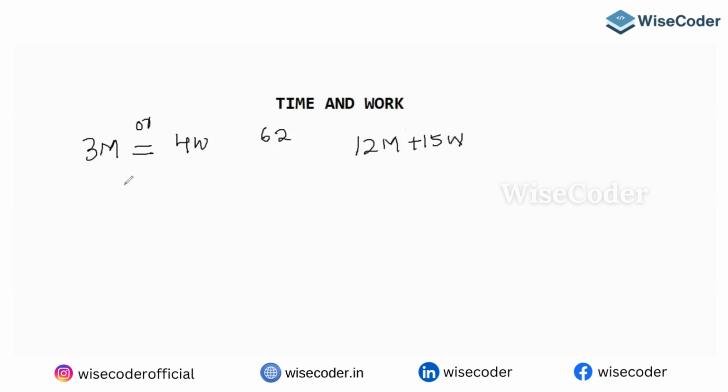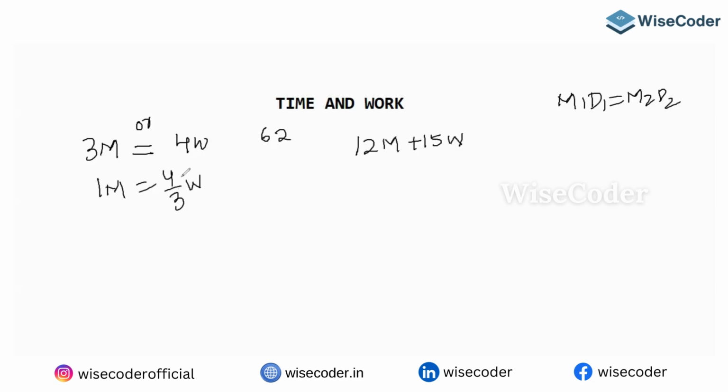Whenever two variables are there, please try to convert them into one variable, your wish. So m1 d1 equals m2 d2. Can I write from here 1 man is equals to 4 by 3 women? Yes or no? So I am converting everything into women.